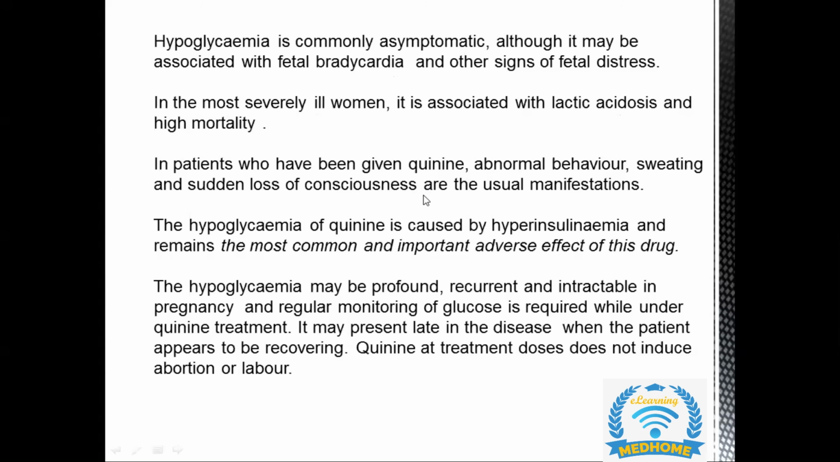Quinine causes hypoglycemia; how is it caused? The guideline tells us it is caused by hyperinsulinemia, and it remains the most common and most important adverse effect of this drug. So for quinine, I'll repeat the adverse effects: hypoglycemia and vomiting. The hypoglycemia may be profound to such an extent that regular monitoring of glucose is required while undergoing quinine treatment. Sometimes it can also present late in the disease when the patient appears to be recovering. Quinine at treatment dose does not induce abortion or labor. All right.